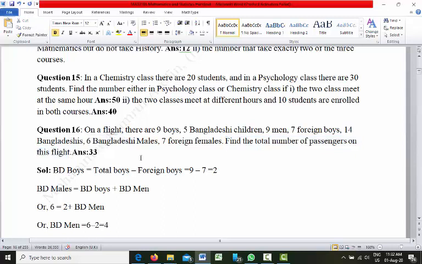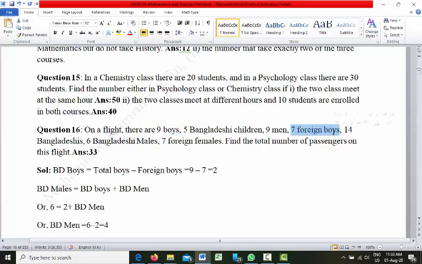First of all, Bangladeshi boys. BD means Bangladeshi. How many boys are there in total? In this question we have seen that there are 9 boys in that flight, and among these 9 boys, 7 are foreign boys.